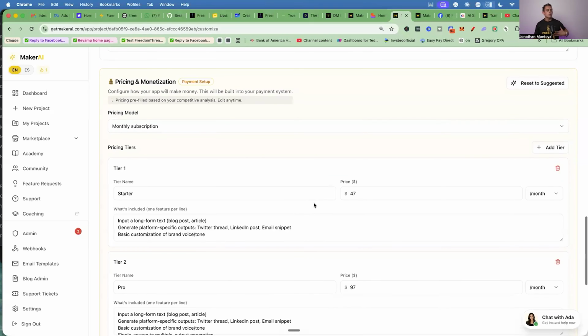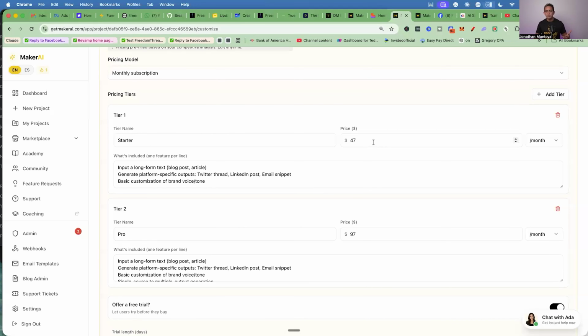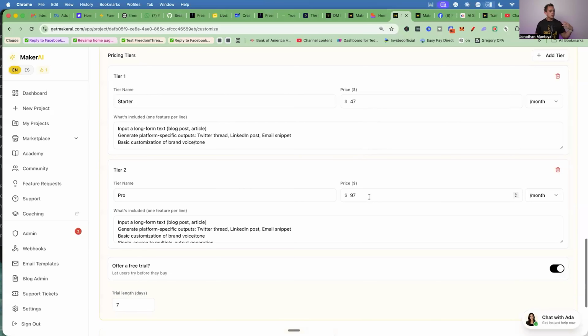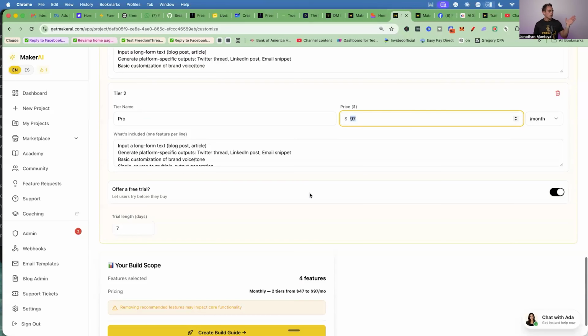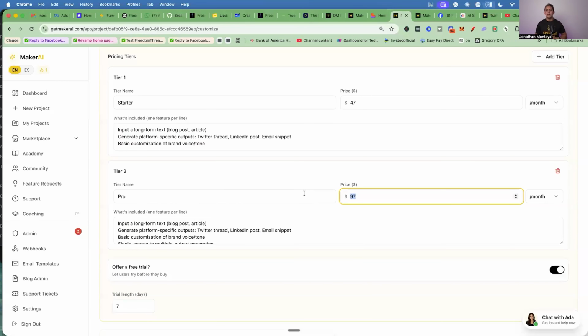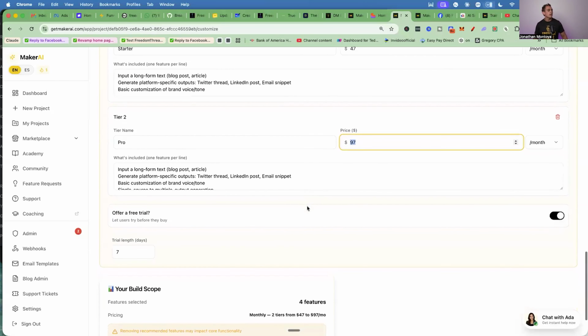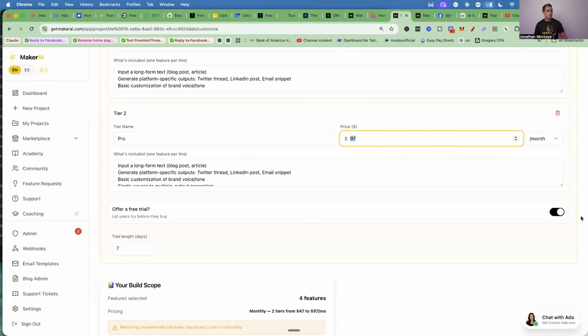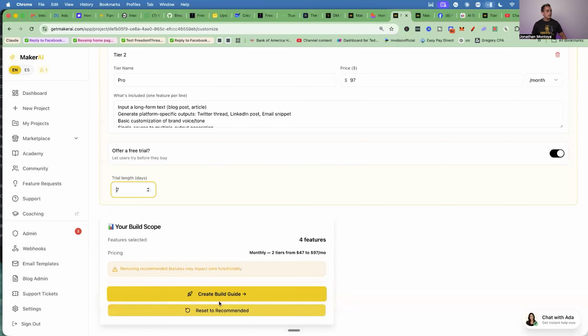Next thing, it's going to give you some pricing suggestions. Here's a starting plan for $47 a month. Here's a pro plan for $97 a month. You can add different tiers. However you want to do that, it's up to you. Okay. The cool thing here is you can add a free trial. So, we can put that on or take it off. And then I'm just going to add like a 7-day trial. You can always add a trial. You can take it off, whatever you want to do. Okay. So now all I'm going to do is create build guide.